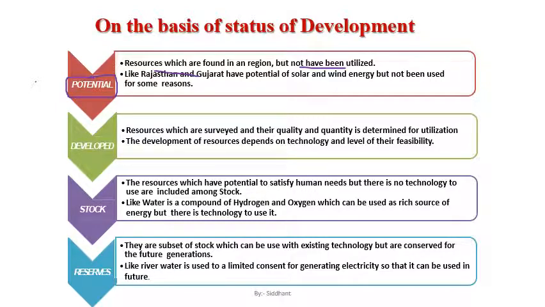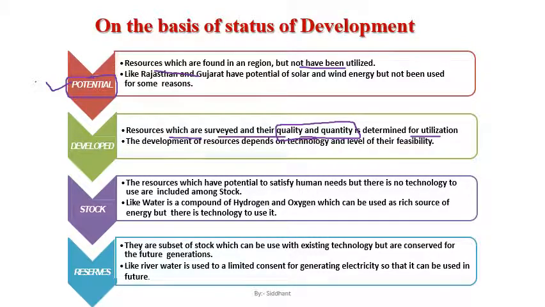What is the reason? We are technologically not that accessible; we don't have the technical know-how to exploit those resources. We know that resources in these regions are present, but we don't have the suitable amount of technology to exploit them. So they are part of potential resources, meaning the quality of resources is known, but we are not able to use it. Developed resource means resources which have been developed completely and are also being used, which are surveyed, and their quality as well as quantity is known.